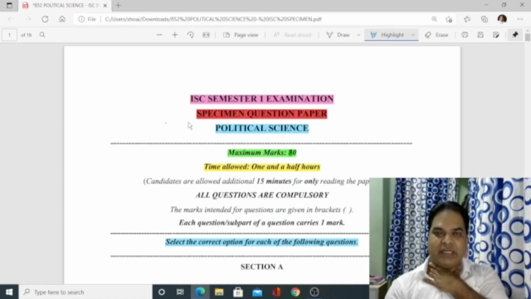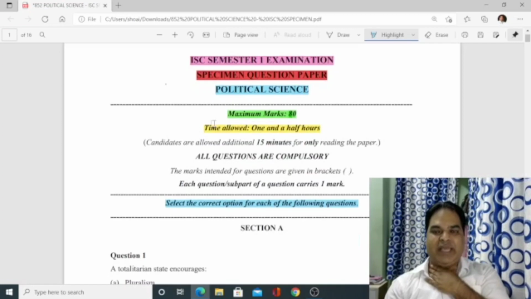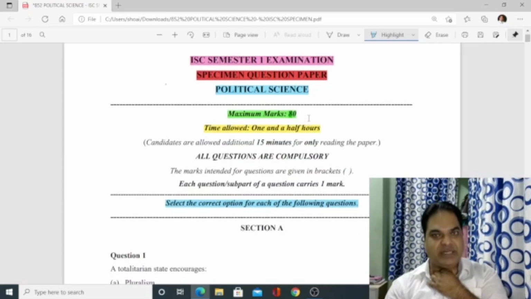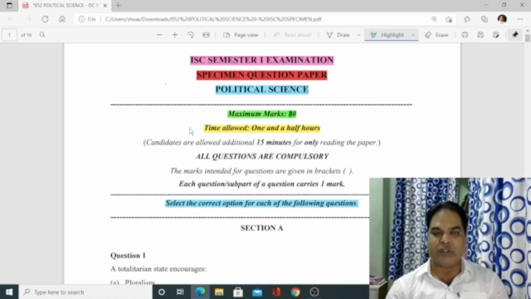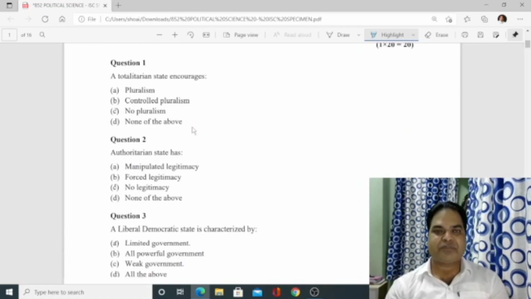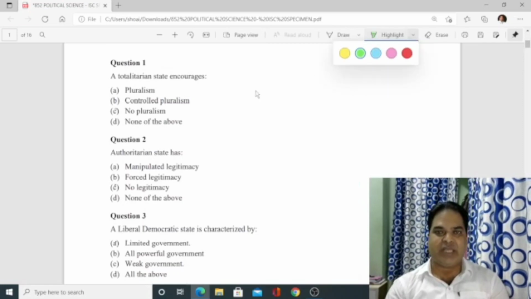Before that, let us go through the marks. The maximum marks is 80, like history itself. Time allowed will be 1.5 hours. That means 1 hour 30 minutes will be given, excluding 15 minutes for reading the paper. That means 15 minutes extra you will get for reading the question paper, and after that you can go through it one by one. So let's go through it. How many questions are there? I request you all to have patience and reach the last question with me. So let's start.